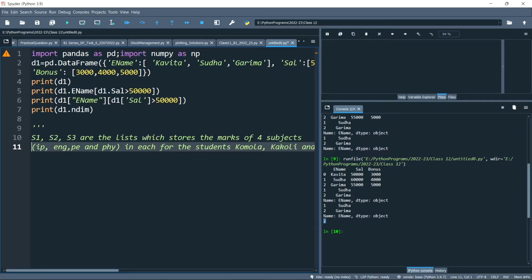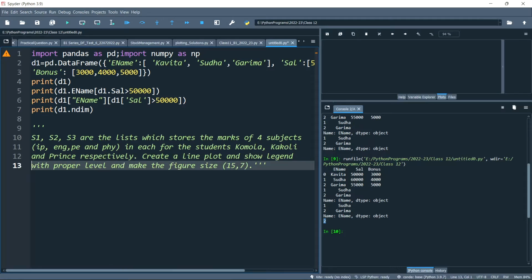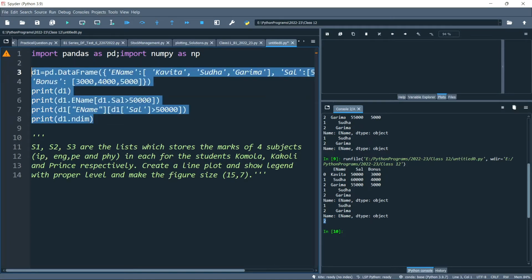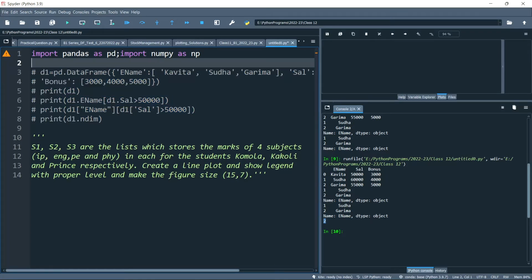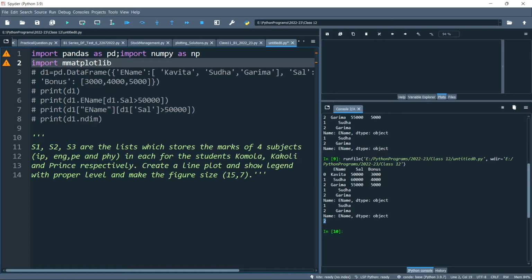Okay, so this is my question. We know that for plotting we need to add one import statement. This one I am making a comment, because it is not required here. So import matplotlib.pyplot as pt.